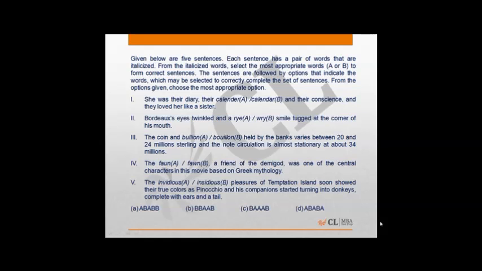Calendar refers to a machine in which cloth and paper is pressed by rollers or glazed to smooth it. That is CALENDER. Hence, we can eliminate option A and D and we are left with options B and C. Let's look at the next statement. Burdock's eyes twinkled and a wry smile tugged at the corner of his mouth. Now, RYE is a plant used to make cereal, wherein WRY means an expression of dry humor. And since it is a smile, that is why it again will be option B, which is WRY. Hence we can eliminate option C also, and the correct answer will be option B, which is BBAAB.